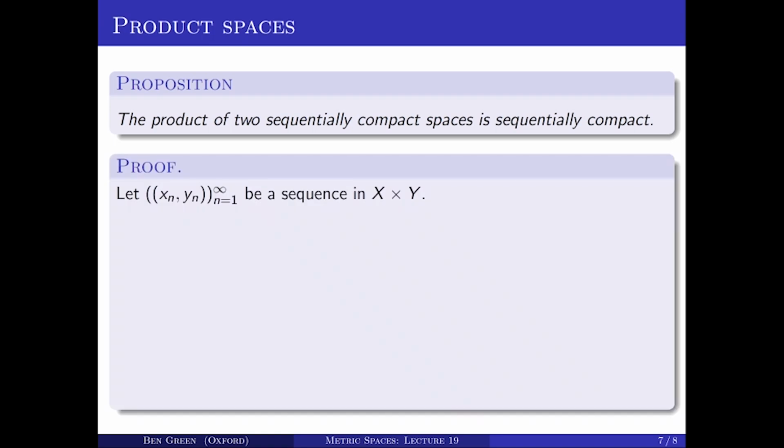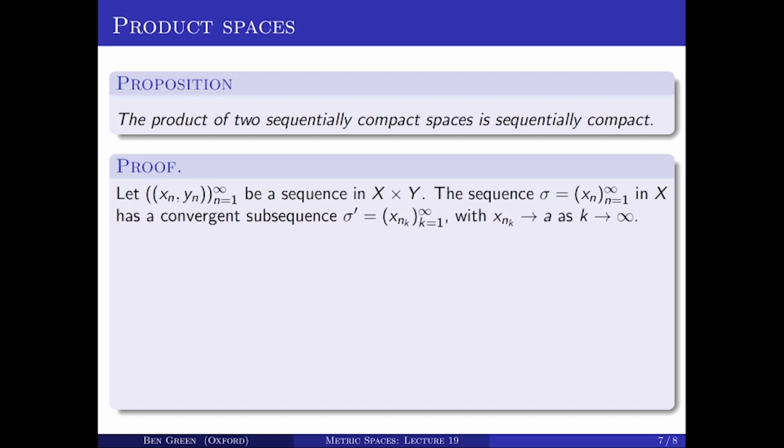Now the notation here becomes a little bit hair-raising. We have to deal with some triple subscripts. So let's take a sequence in X cross Y consisting of pairs (x_n, y_n), n equals 1, 2, 3, and so on. So we've got the sequence of x_n's, we'll call that sigma, and because X is sequentially compact, that has a convergent subsequence that I'll call sigma primed, consisting of the x_{n_k}'s for k equals 1, 2, 3, and so on. So there is some subsequence x_{n_k} such that x_{n_k} tends to A as k tends to infinity.